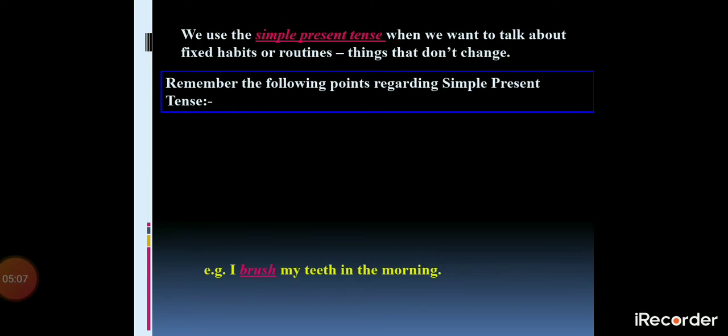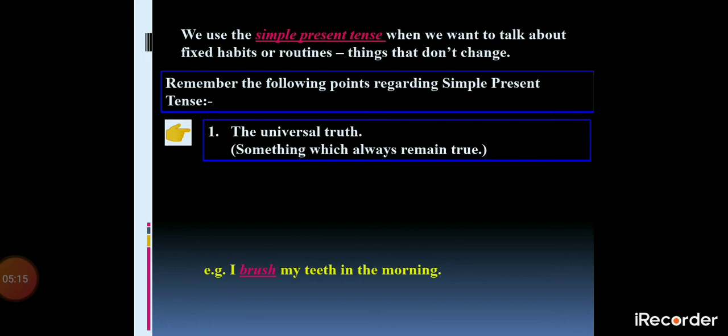Now, here are some points which we have to remember when we consider the simple present tense. For example, the first thing is the universal truth. Students, remember, these are most important points. When we are going to recognize a tense in a sentence and when it is a simple present tense, we should know all these four things.